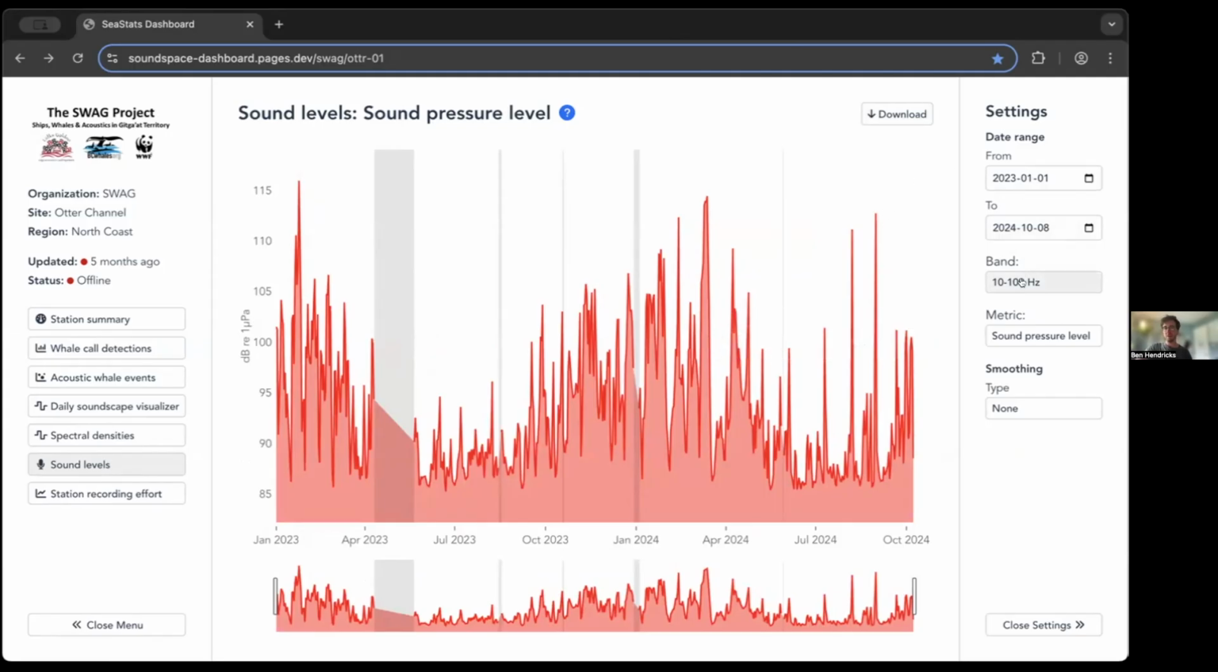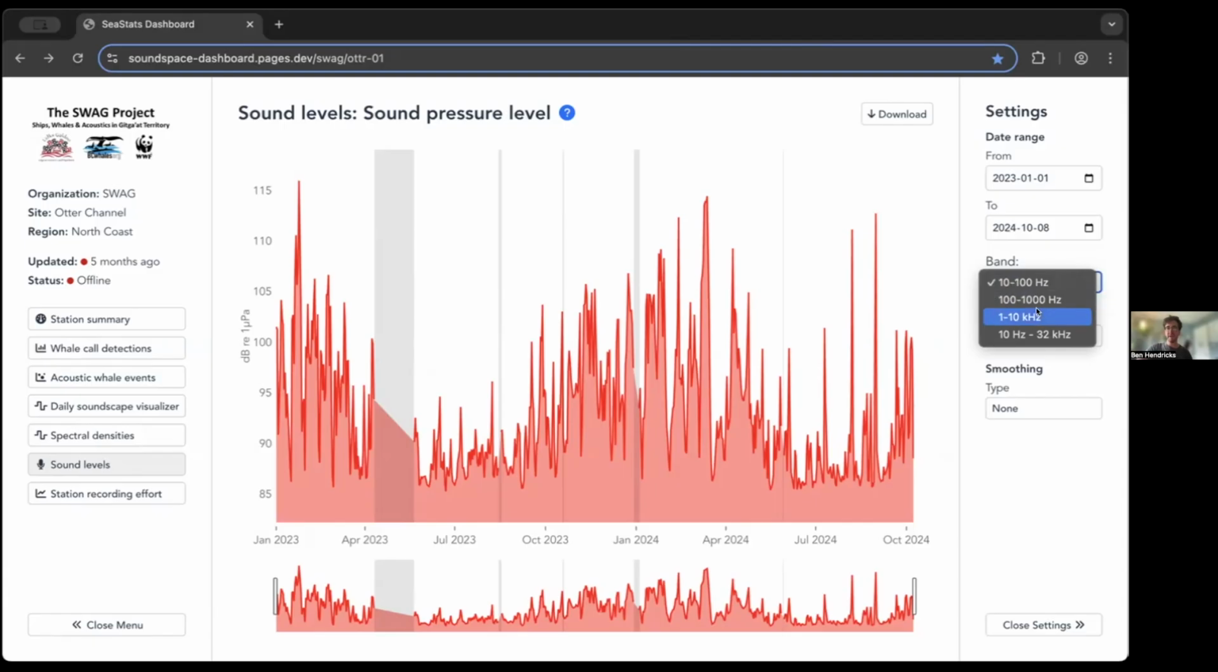But what you can also do is select a specific frequency band that you want to have noise inspected in. At the moment, you have the choice between 4 different frequency bands. A low frequency band between 10 and 100 hertz that is usually used by fin whales, for example, to communicate and listen. A mid-frequency band between 100 and 1,000 hertz that is used, for example, by humpback whales,